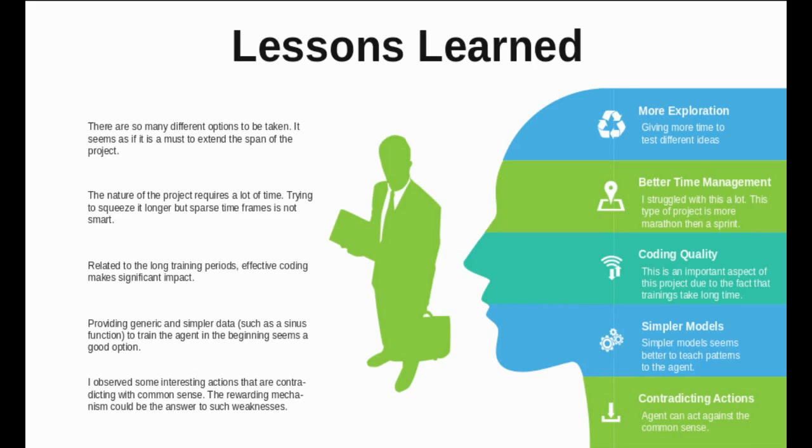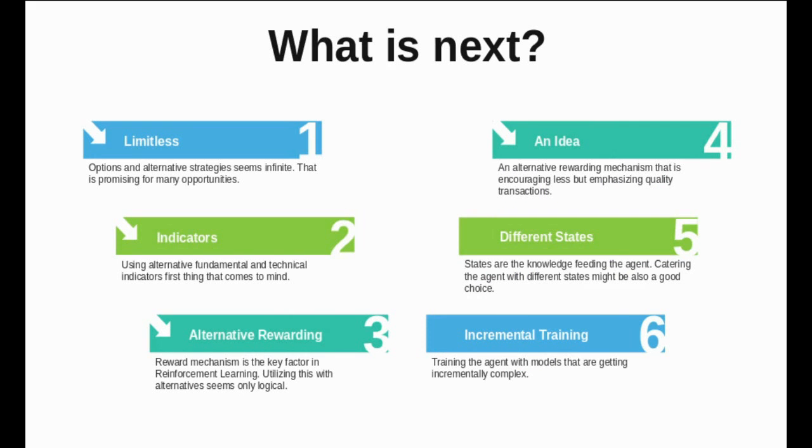I also noticed that the agent had some actions contradicting common sense. These could be due to the rewarding mechanism that I use and the restrictions that I give to the agent. They might be considered weaknesses and can be treated accordingly. The next step is actually simple: giving more time to the project and experimenting more by changing all the restraints and weaknesses I identified so far. I would expect new trade-offs or new challenges to be identified as I work on it.